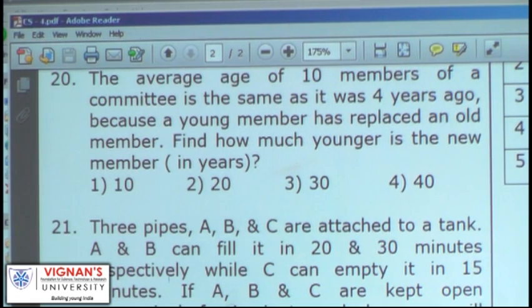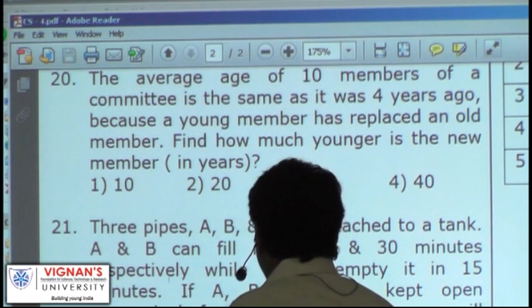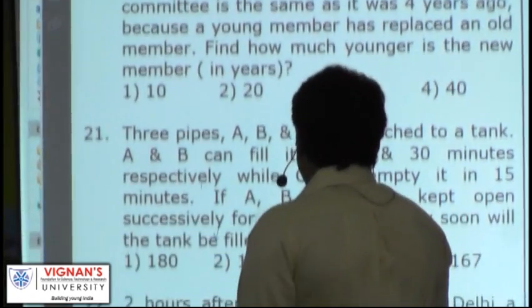Next, 3 pipes A, B and C are attached to a tank. A and B can fill it in 20 and 30 minutes respectively, while C can empty it in 15 minutes.